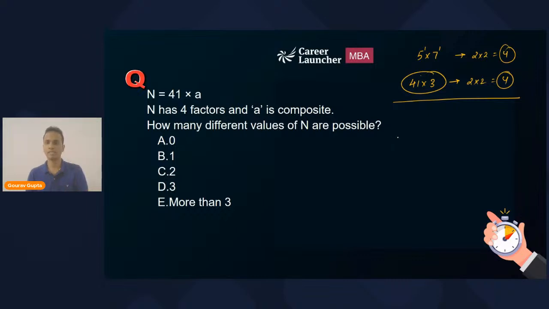Have a look at this. I'm writing a number 27. Can you find out the number of factors of this number? You can do the prime factorization yourself and tell me what will be the number of factors of this number.